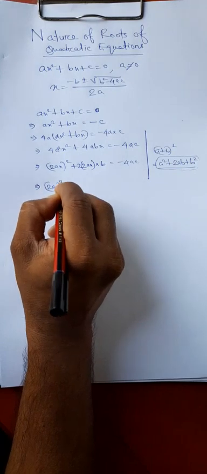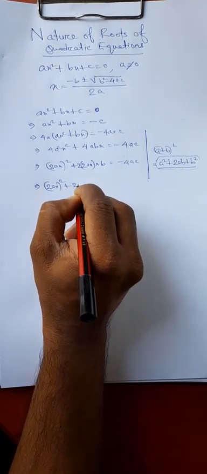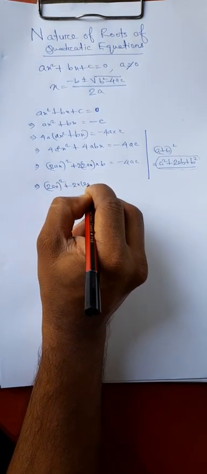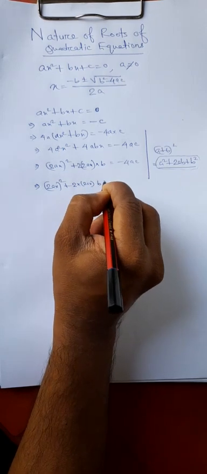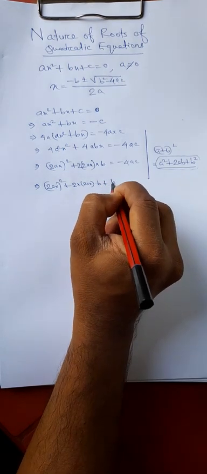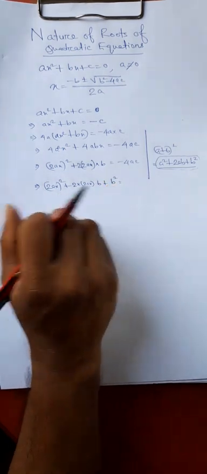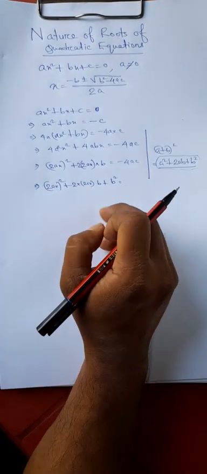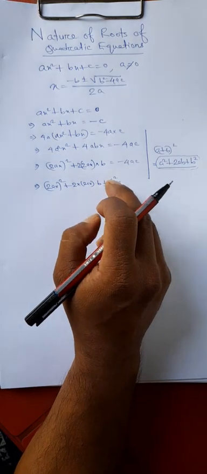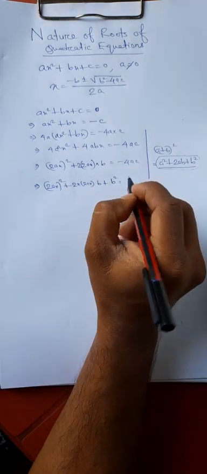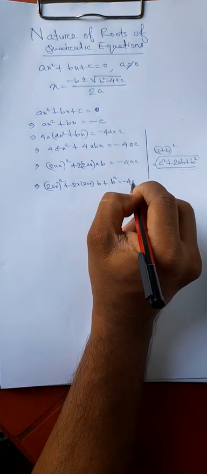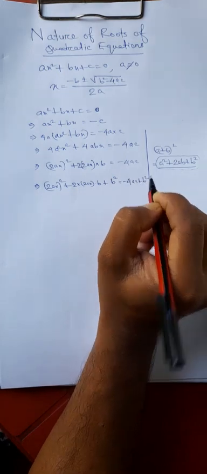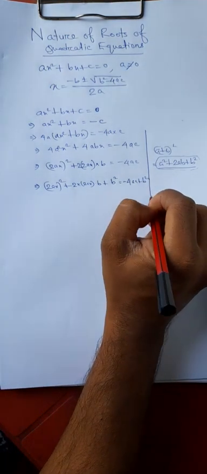Twice of ax whole square, a² plus twice of a into b plus b². You need the third term to make it a perfect square, a² + 2ab + b². Since you are adding this b² extra to the left hand side, same thing you will do on the right hand side also. 4ac plus b², right?